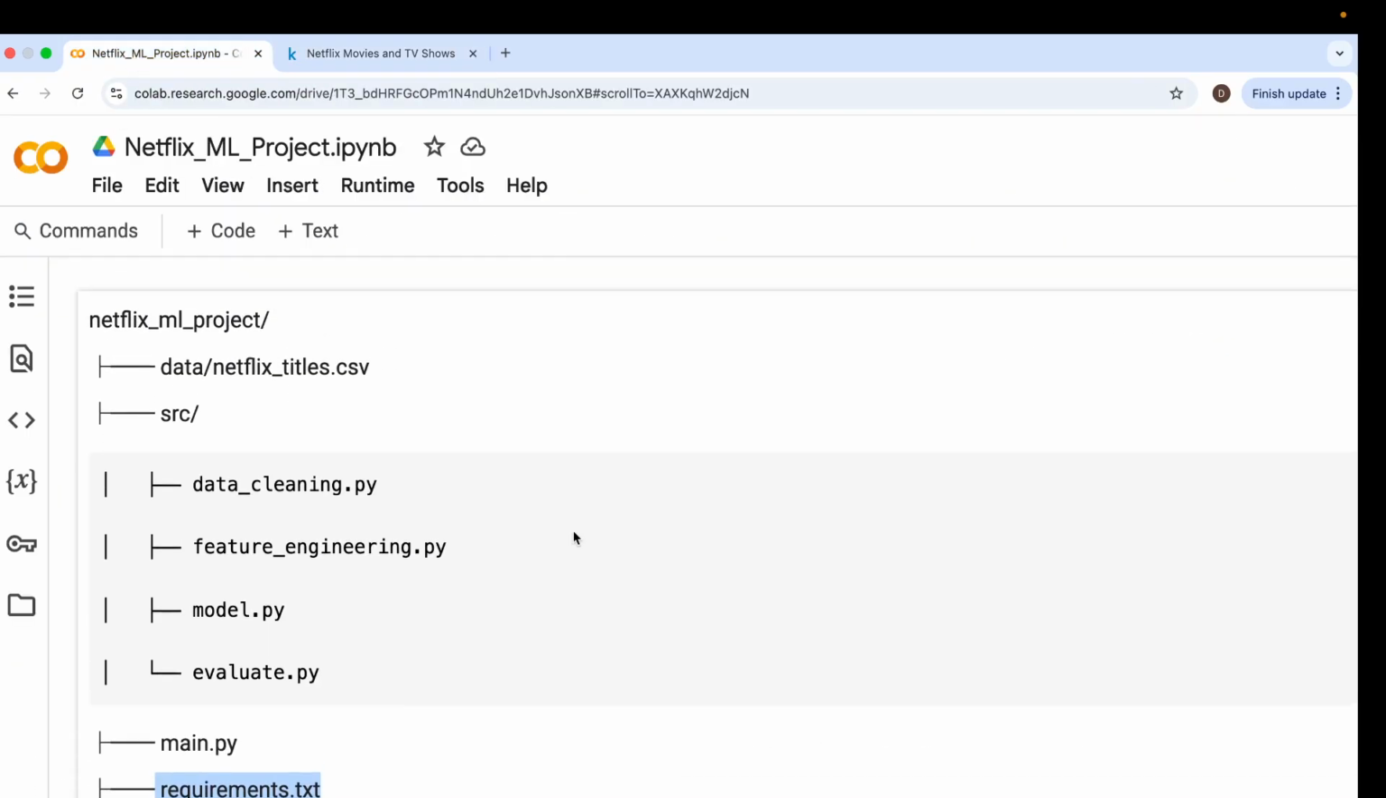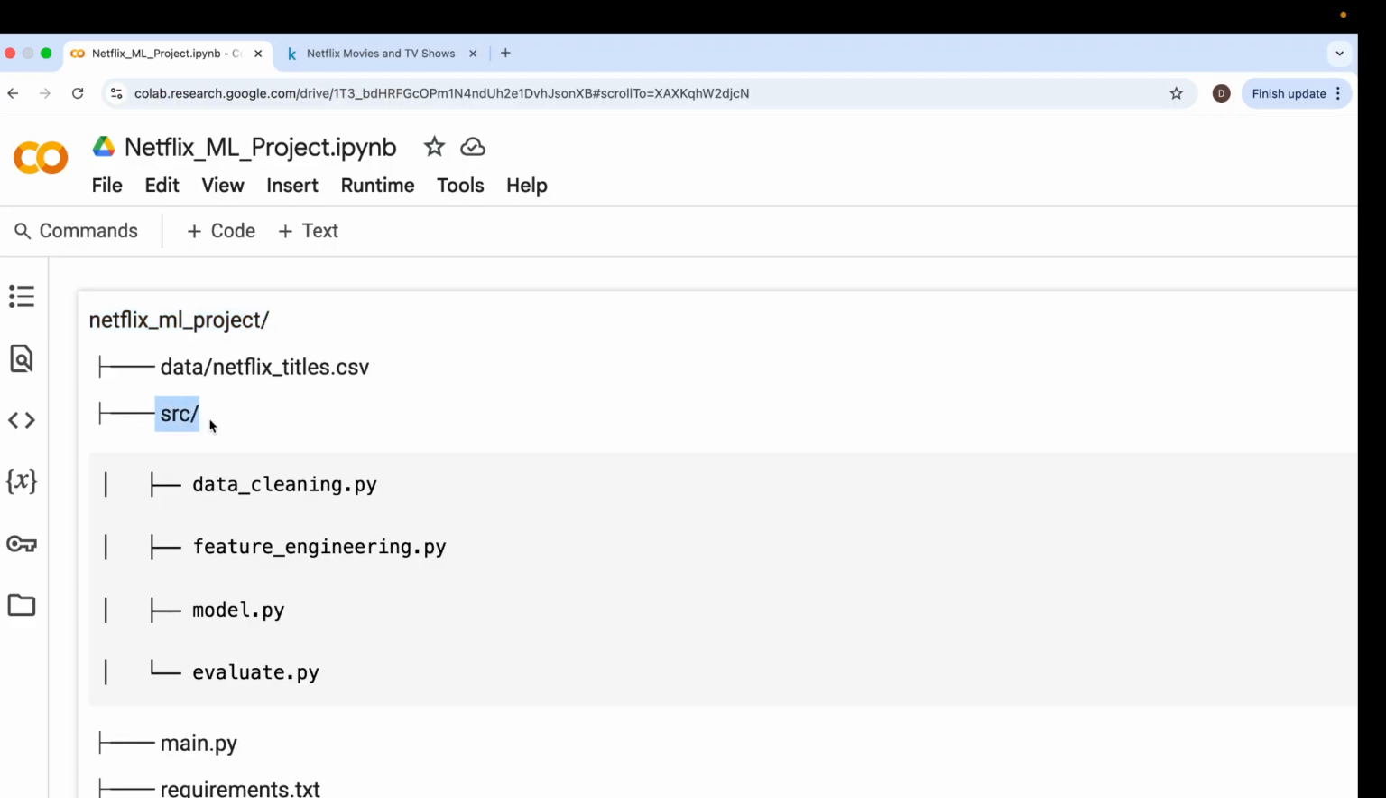And coming to the project structure that we are going to build today: the Netflix ML underscore project folder, which consists of the data folder where you can store all the datasets that are required for building your model.